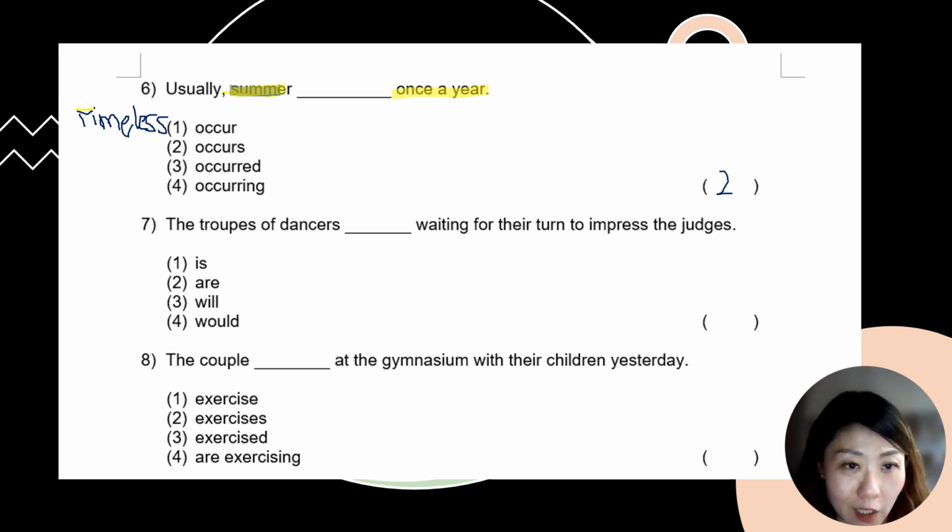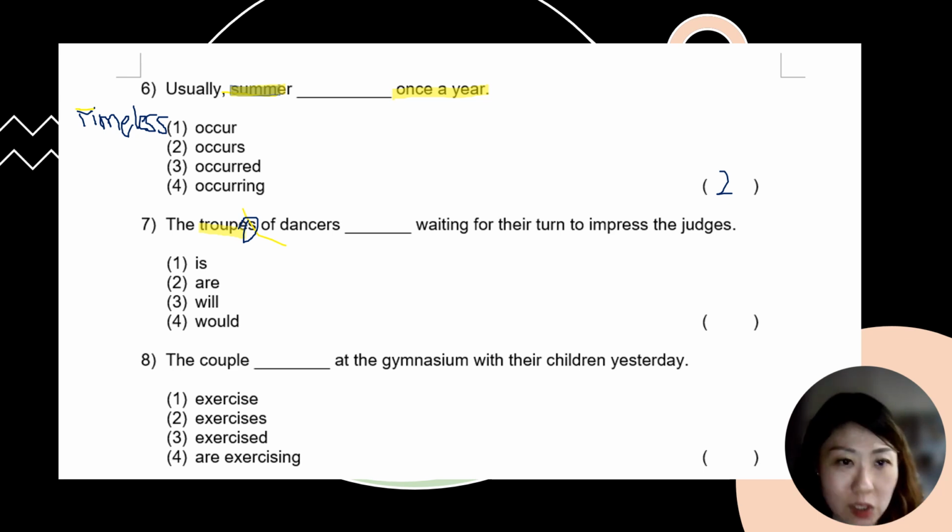Question number 7. The troops of dancers are blank waiting for their turn to impress the judges. This question is quite interesting because I do see the collective noun troop is used, but interestingly, one troop of dancers refers to one group of dancers, but over here, did you notice that it is actually troops of dancers? So if I have troops of dancers, it means that it is not just only one group of dancers. I actually have many groups of dancers waiting for their turn to impress the judges.